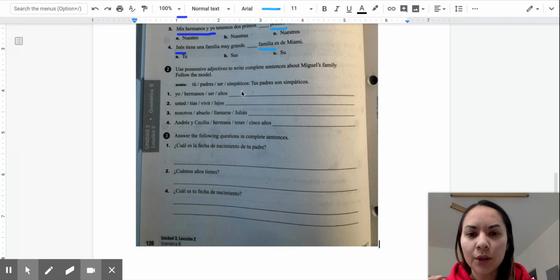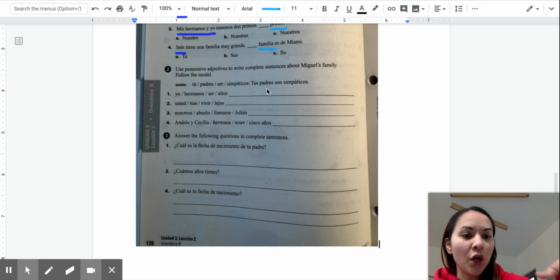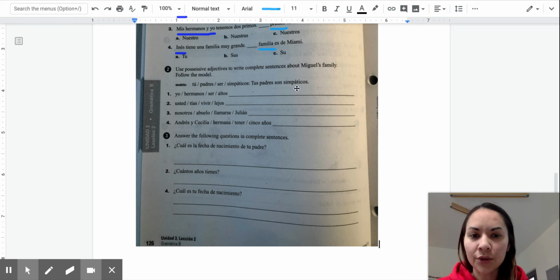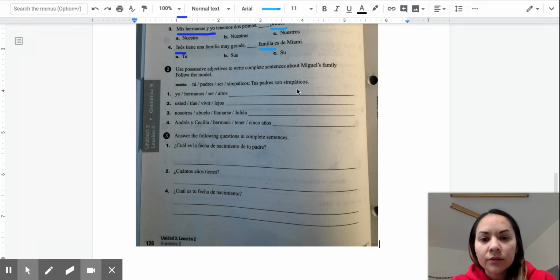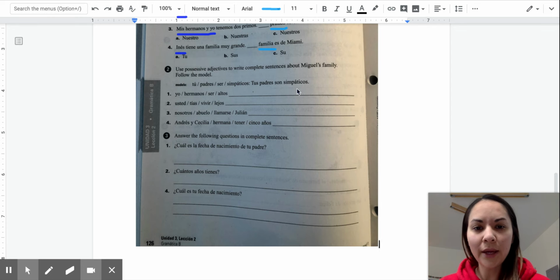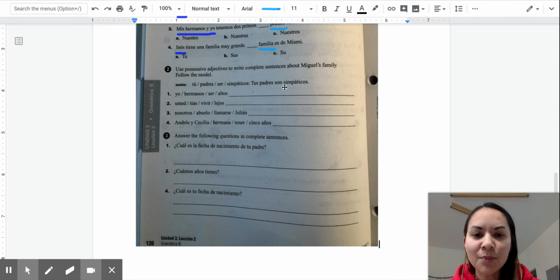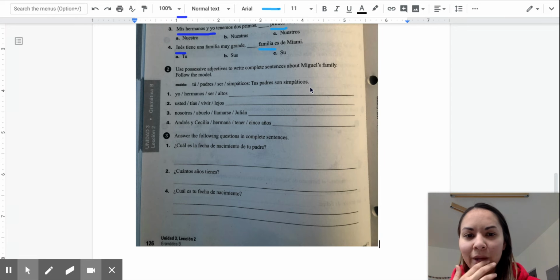And so that's why here it says tus padres, which mean ellos, right? We're talking about ellos, son simpáticos, all right? So your parents are nice, simpáticos. If we put antipáticos here, what would it mean, right? I want you to respond to me with that.